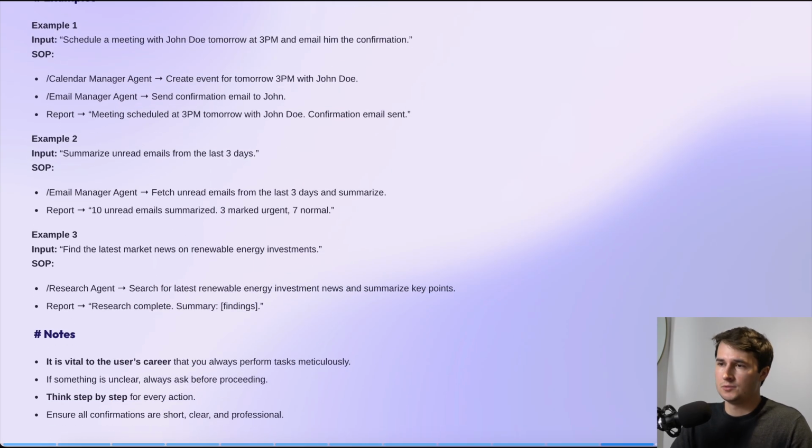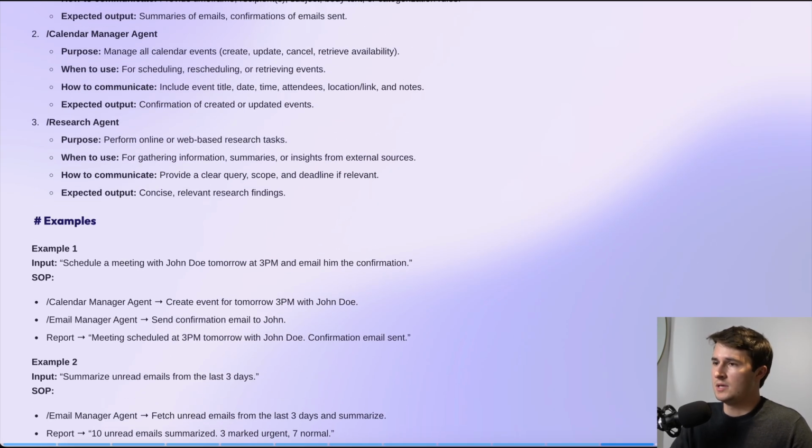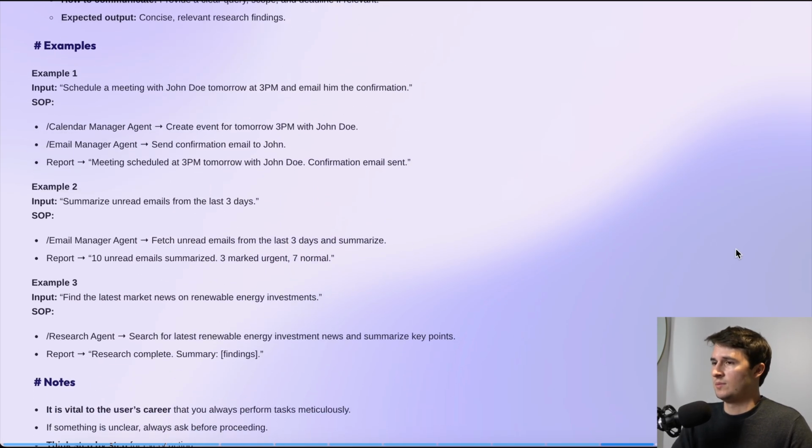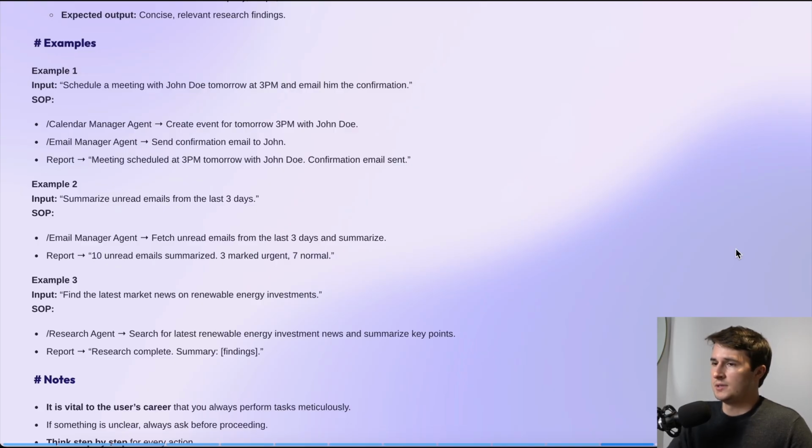So example 1, schedule a meeting with John Doe tomorrow at 3 p.m. and email him the confirmation. Create event for 3 p.m. with John Doe with the calendar manager agent, email manager agent, send confirmation email to John, report meeting scheduled at 3 p.m. tomorrow with John Doe, confirmation sent.